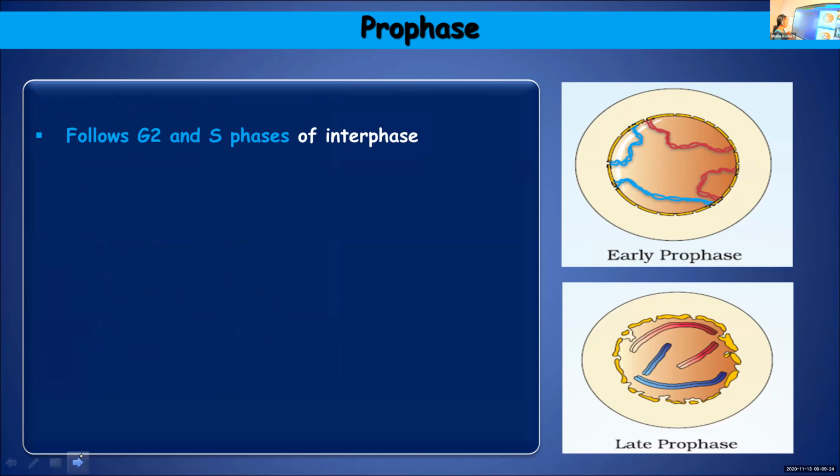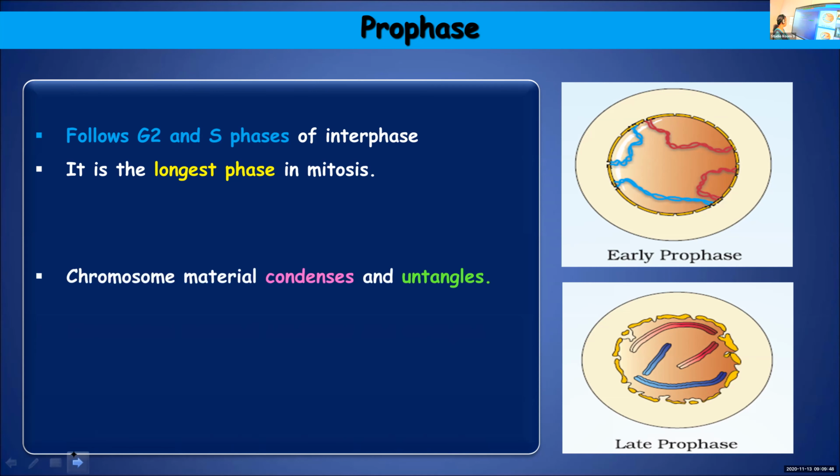So the two phases, S phase and G2 phase of the interphase stage, is followed by prophase of M phase. This is the longest phase in mitosis. So we mentioned about 4 stages: prophase, metaphase, anaphase, telophase. But prophase is the longest stage.